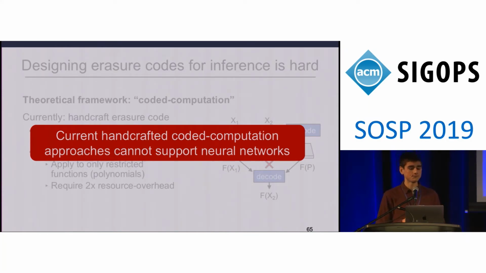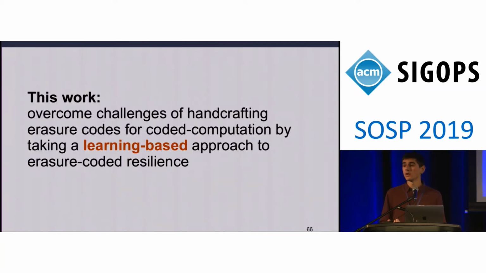In this work, we propose to overcome the challenges of handcrafting erasure codes for coded computation by taking a learning-based approach to erasure-coded resilience. That is, we propose to integrate machine learning into this coded computation framework and to learn to reconstruct slow or failed predictions. So given this general goal, how do we go about introducing machine learning into our coded inference setup?